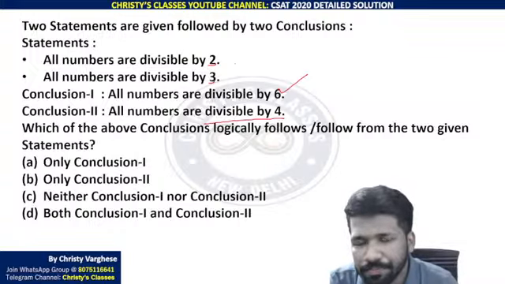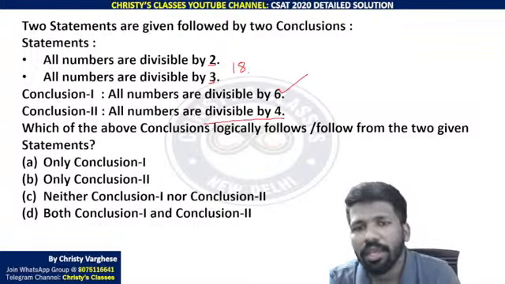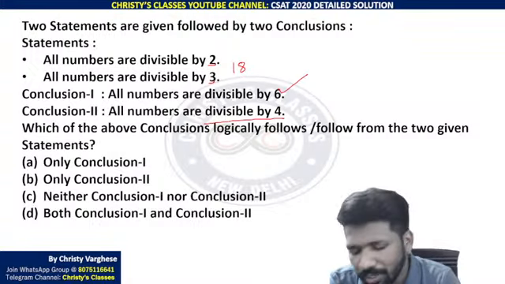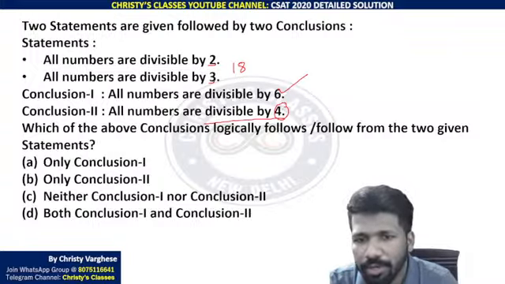For example, we can take the example of 18. 18 is a multiple of 2. Multiple, divisible, both are same. 18 is a multiple of 2 or divisible by 2, and 18 is divisible by 3 also. But it is not divisible by 4. So 18 is a counter example to say conclusion 2 is not correct.